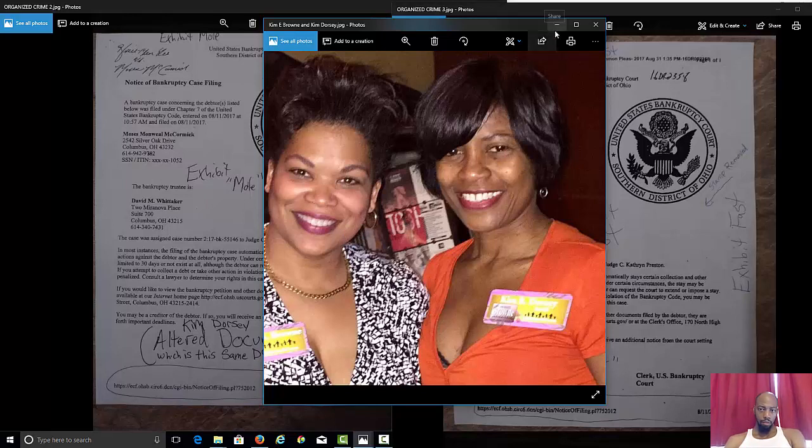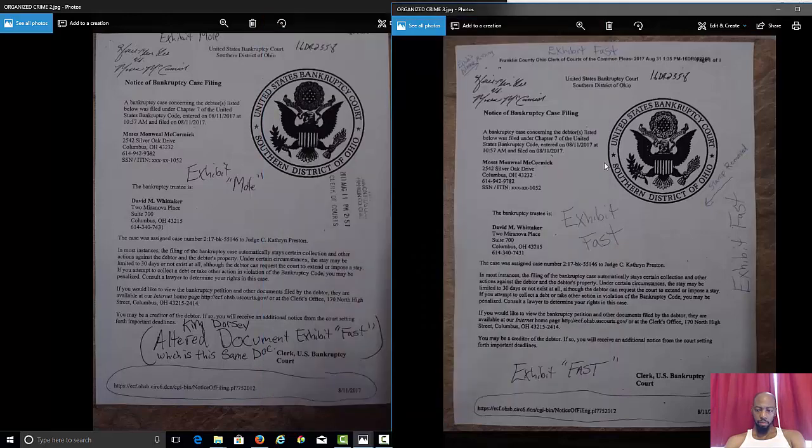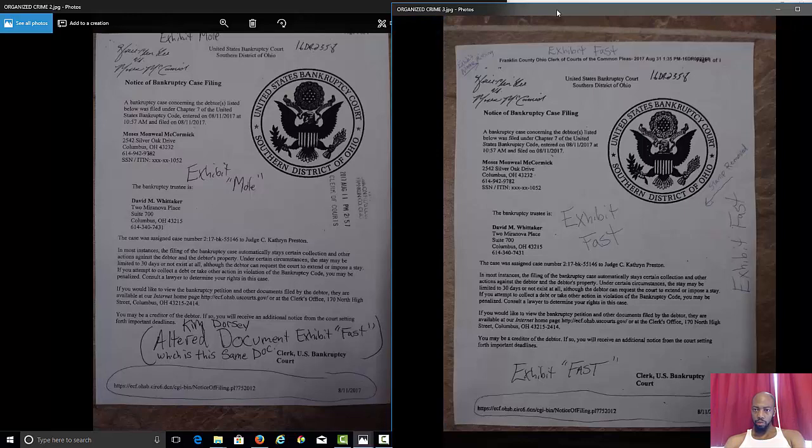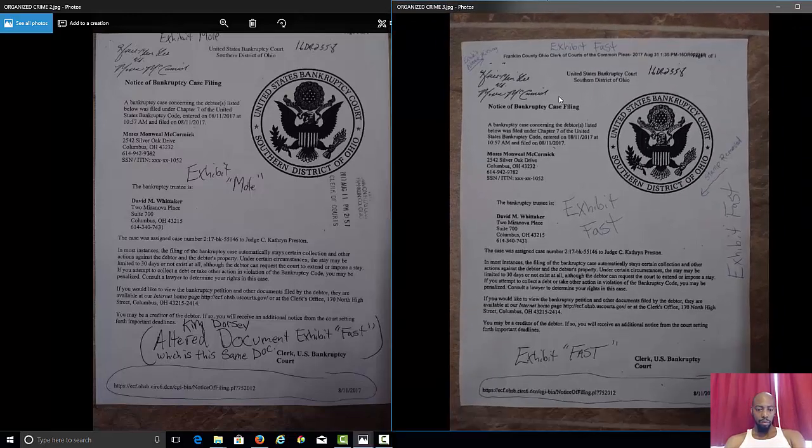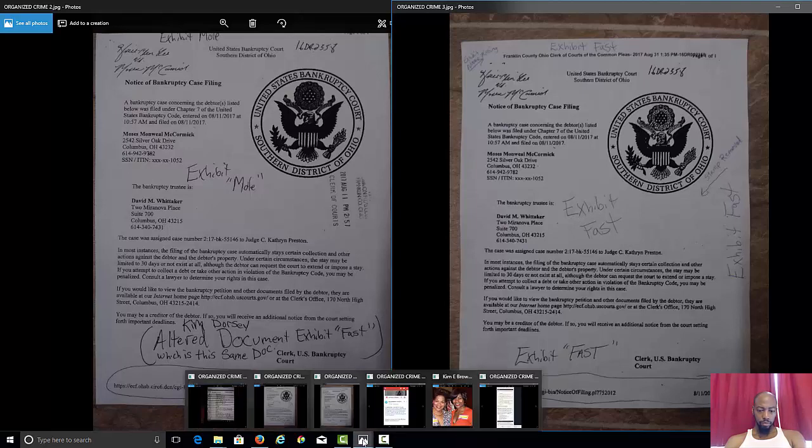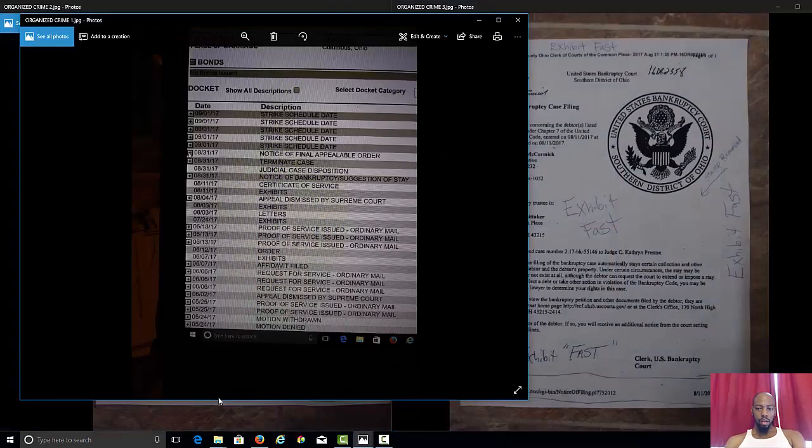Maybe it's okay for them because they work down there. They work for the court. They work for the state. Maybe it's okay to tamper with records. Maybe they get a slap on the wrist for it. I don't know, but that's clearly tampering with records. Now, let's look at some other things here. I'm gonna show you what happened.